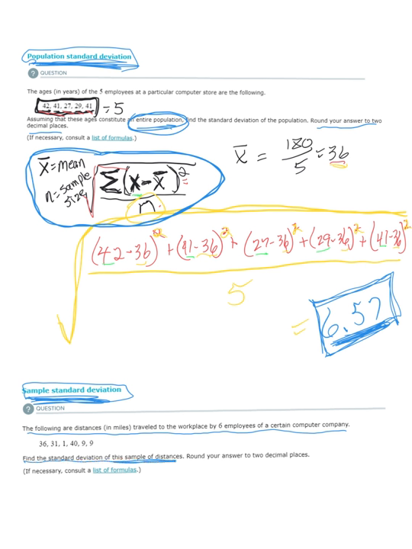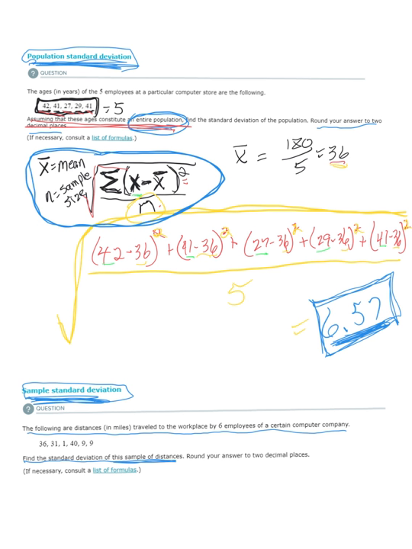So if you go back and look up here, it says, assuming that these ages were an entire population. So you just gotta pay attention to the detail there. The difference here is the formula we're gonna be using. It's very similar, it's just one little difference.